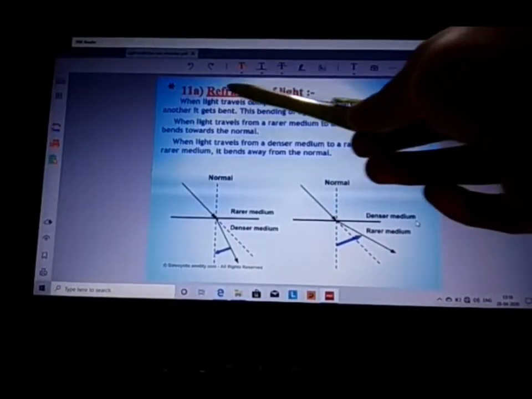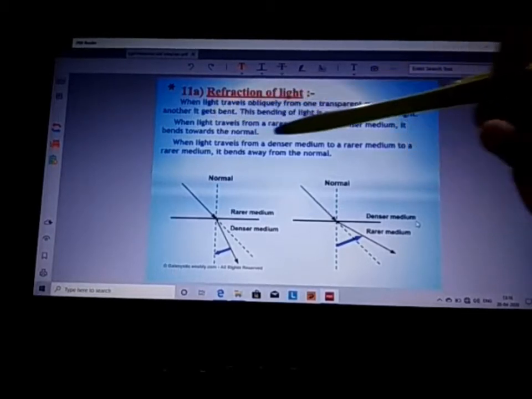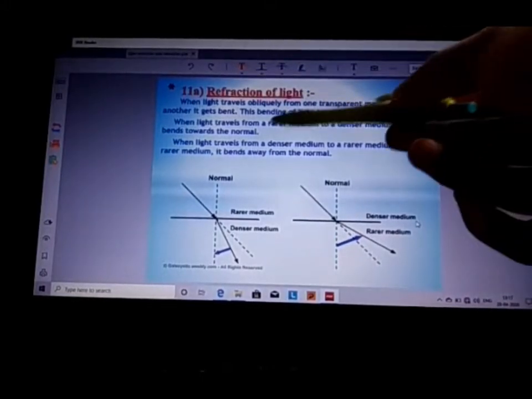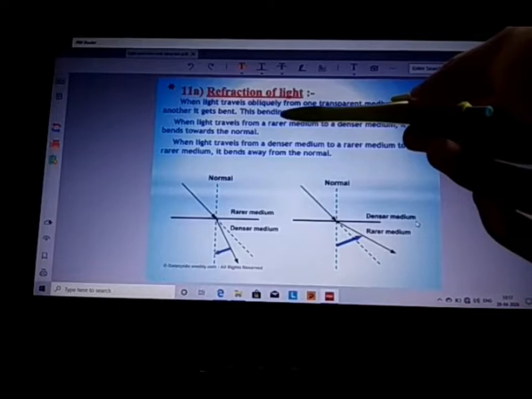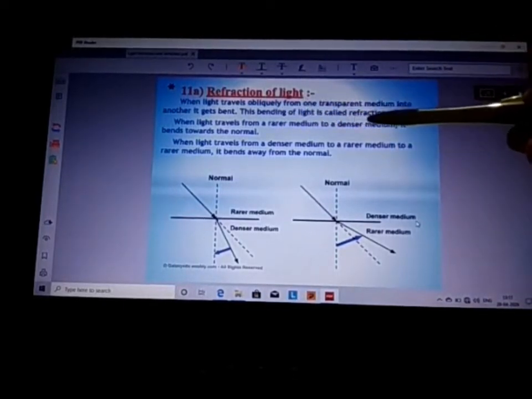So what do you mean by refraction of light? Refraction of light means that when a light ray is going from one medium to another medium, it is getting bent to a certain extent. This bending of light is called refraction of light.